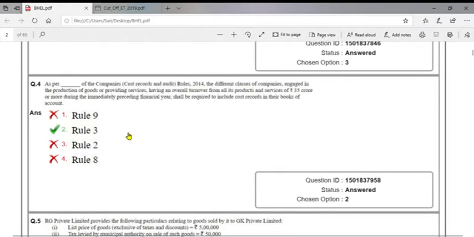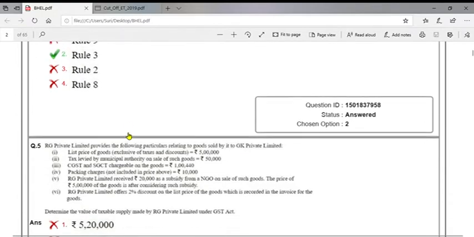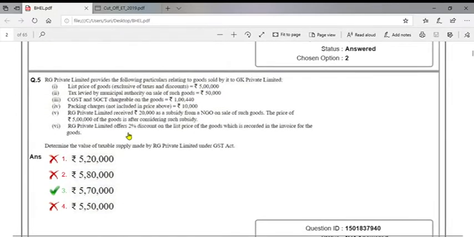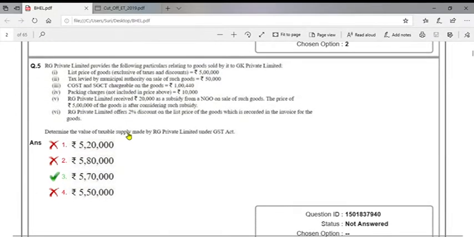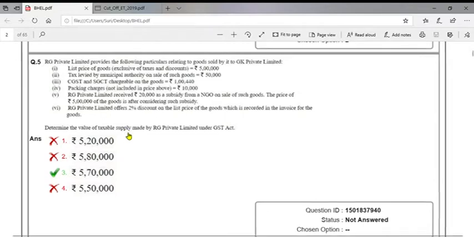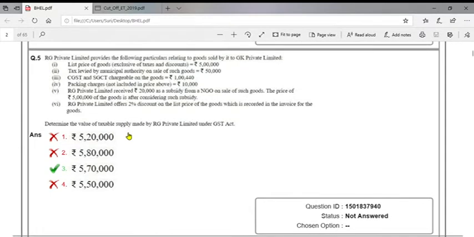So answer B, 2. Fifth one. RG Private Limited provides the following particulars relating to goods sold by it to JK Private Limited. So he's asking taxable supply. List price of goods exclusive of tax and discounts, 5 lakhs.